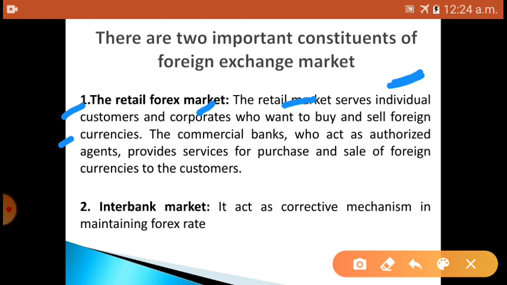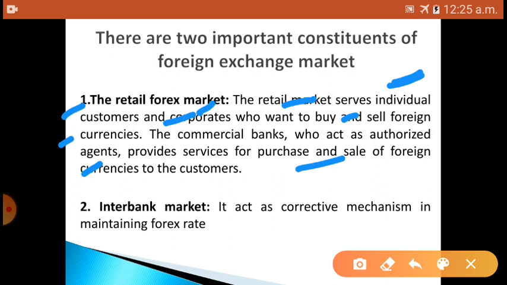Who does this buying and selling of foreign currency? The commercial banks, which act as authorized agents, provide this service for the purchase and sale of foreign currencies to the customers. Okay, here the commercial banks act as an agent who provides the service for purchase and sale of foreign currencies to the customers. This is the retail forex market.